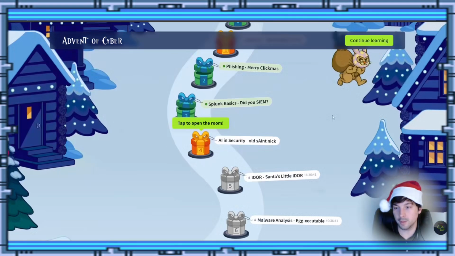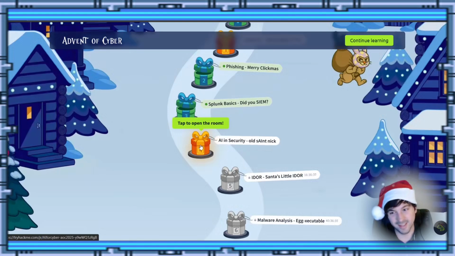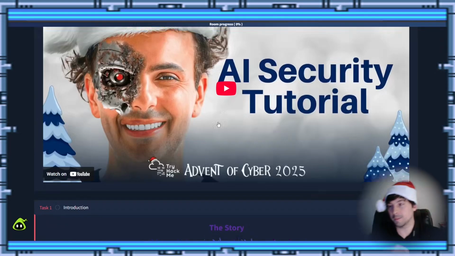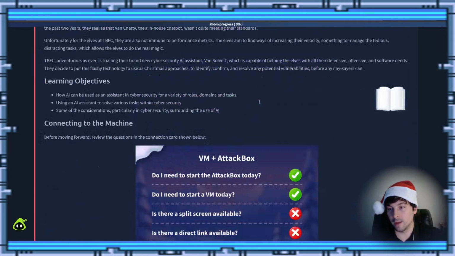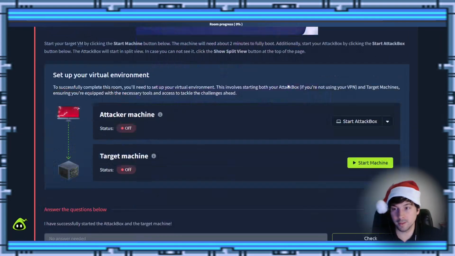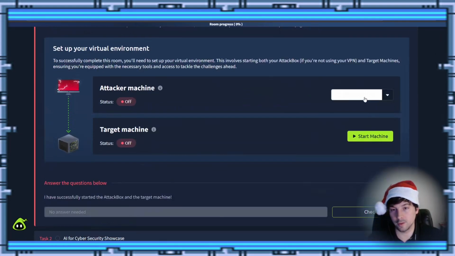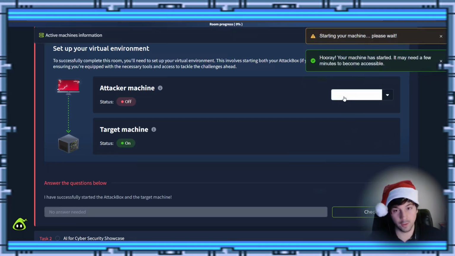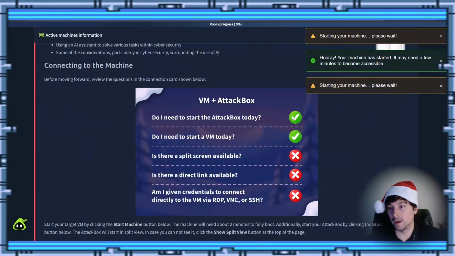Alright, so we're scrolling down, and today is AI and Security, old Saint Nick, and the AI in Saint is capitalized. Alright, so we're going to open this up, and we'll scroll down. So we'll need to have the attack box and the VM, so we'll go ahead and turn on the VM for the target machine, which is probably going to be the AI, and then we will start the attack box.